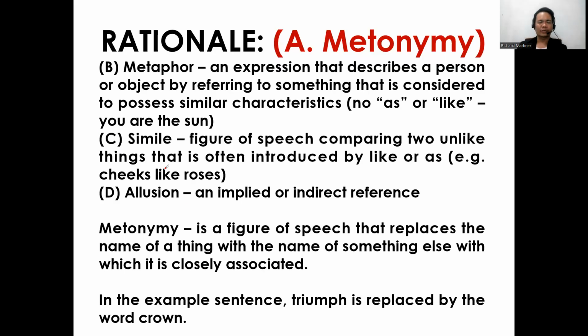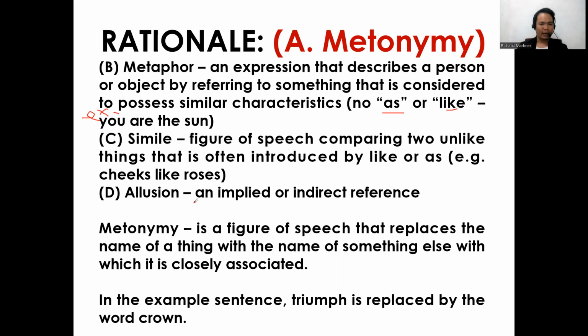Okay, that's right. So for metaphor, we know that it is an expression that describes a person or object by referring to something that is considered to possess similar characteristics, without "as" or "like." An example of this is the sentence "You are the sun."